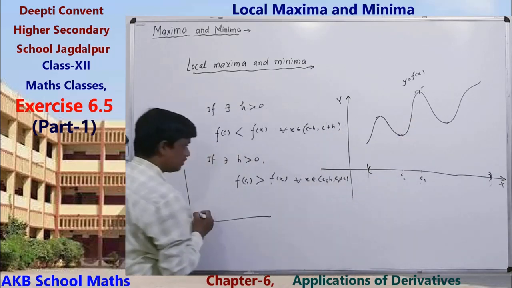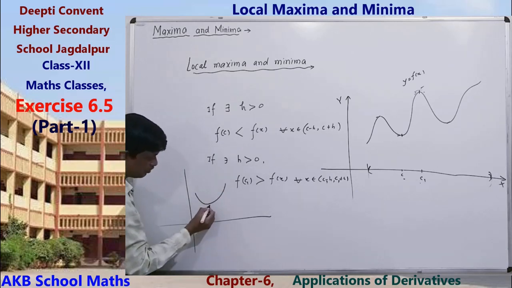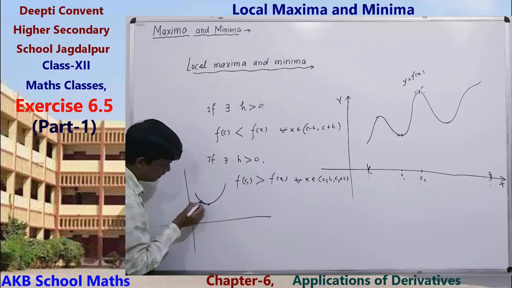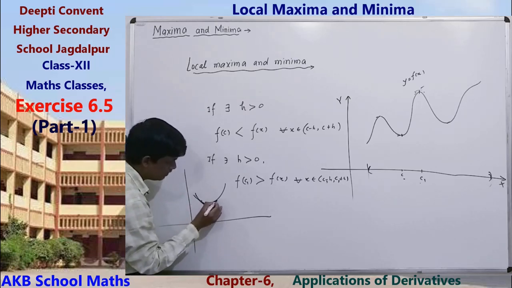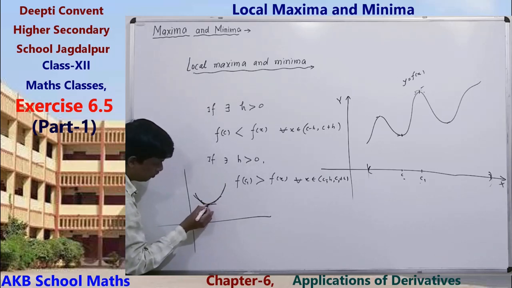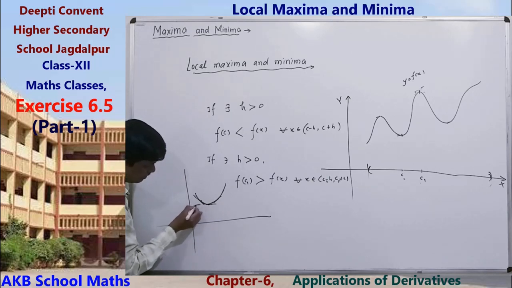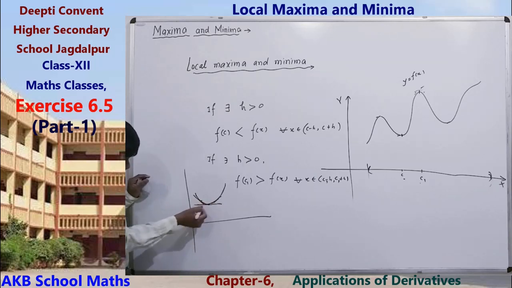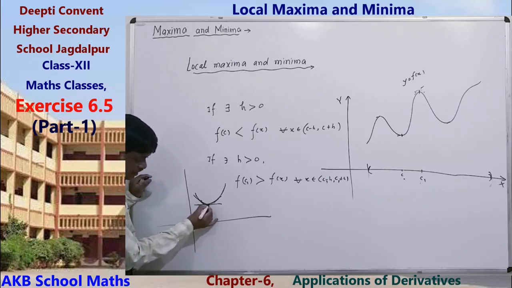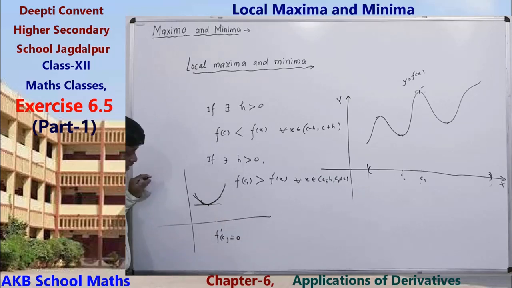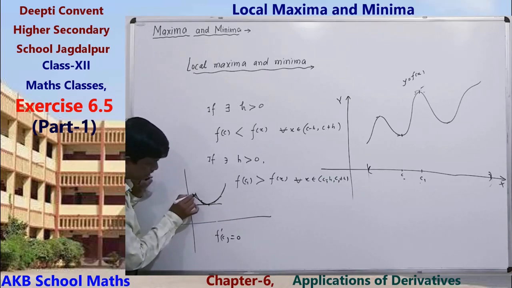That is, this is just like that. Suppose this is minimum value. Then here function is decreasing. Here function is increasing. And slope of the tangent at this point, at the point of minima, this is the line. Slope of this line is equal to 0. That is, derivative at that point is equal to 0.